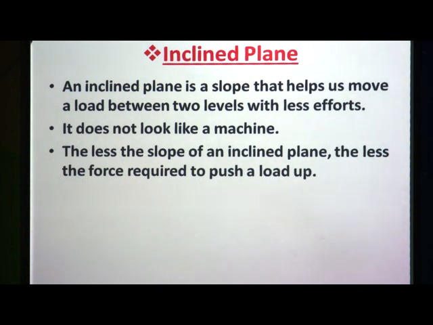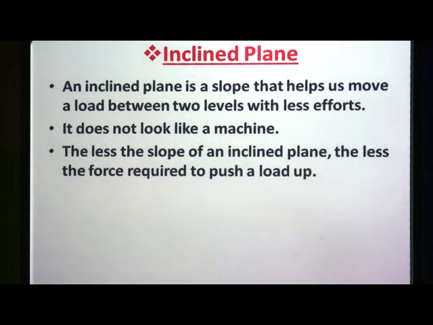Then another example for inclined plane is a winding mountain road. Winding means having a curving and twisted shape, with many bends. So, a winding mountain road is also an inclined plane. Suppose a steep road were built directly up the side of a mountain, then what happens? Vehicles like buses and cars would not be able to go up. Why? Because more force would be required for the vehicle to move up.